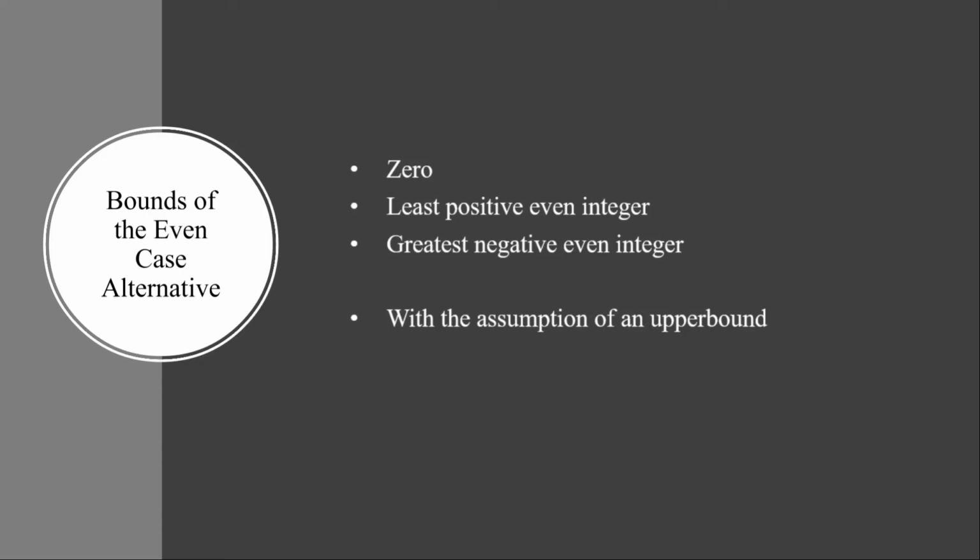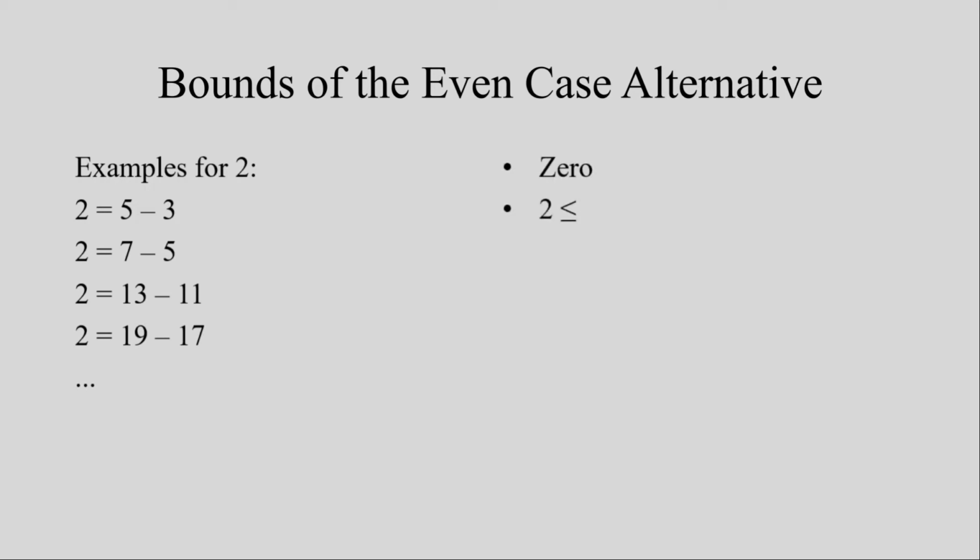That being said, the least positive even integer is 2. By sheer example, 2 can be shown to be in the bounds, and with the assumption of no upper bound, it may be assumed that all even integers greater than or equal to 2 are members of the bounds of the even case alternative. The other consideration is the greatest negative even integer, and that is negative 2.